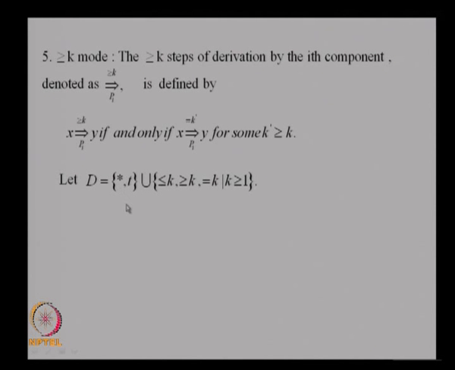You can have the star mode, the t mode, the less than or equal to K, greater than or equal to K, and equal to K mode, where K can be an integer, it can be 1, 2, 3, etc.